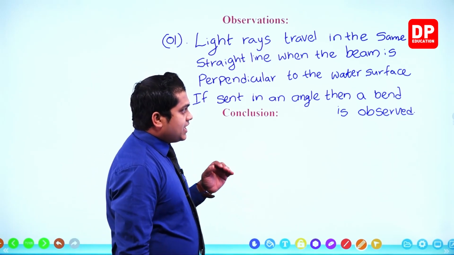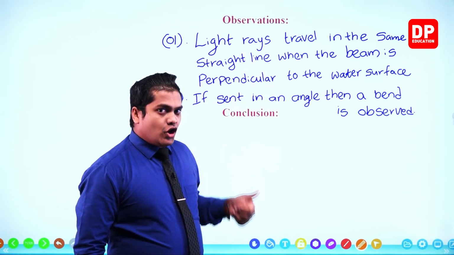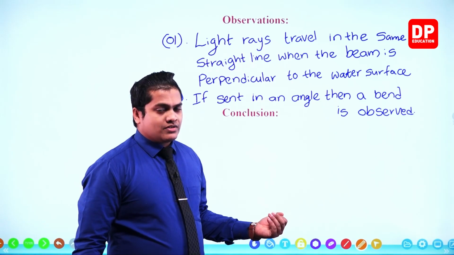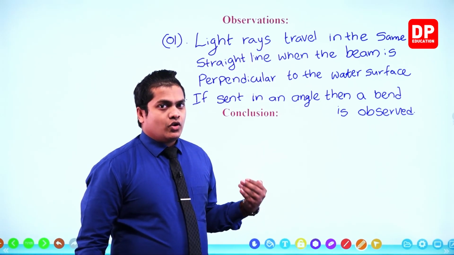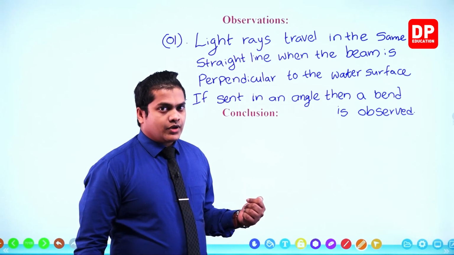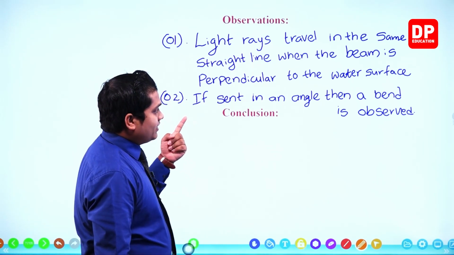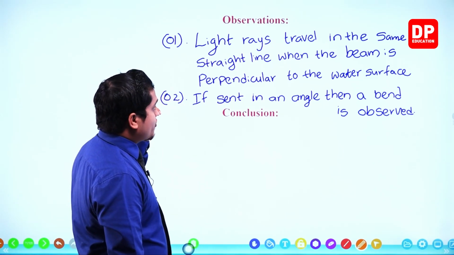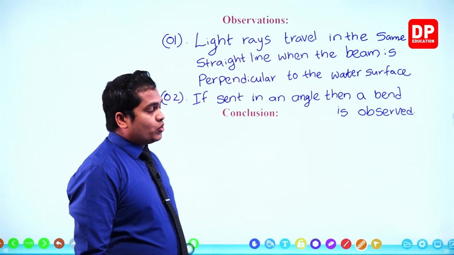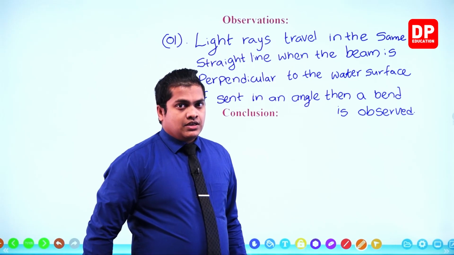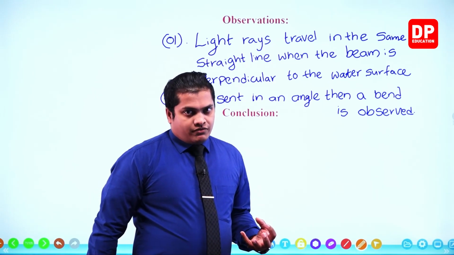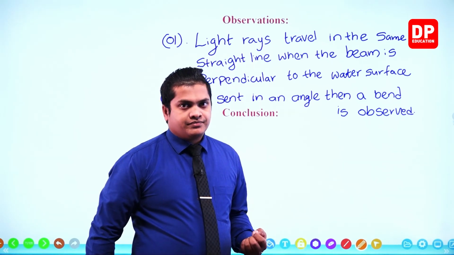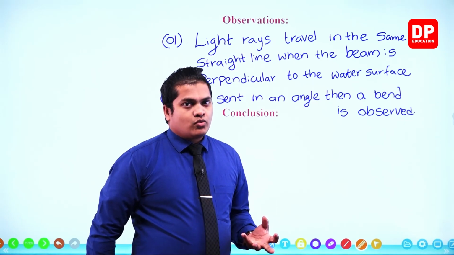Okay? So light rays are going to bend and travel if you are directing it at an angle. If you are directing it perpendicular to the water surface, then light rays are going to travel on the same straight line. Those are the two observations. So this bending process of light rays is what is referred to as the refraction of light. Okay. So our conclusion is quite simple, my dear children.